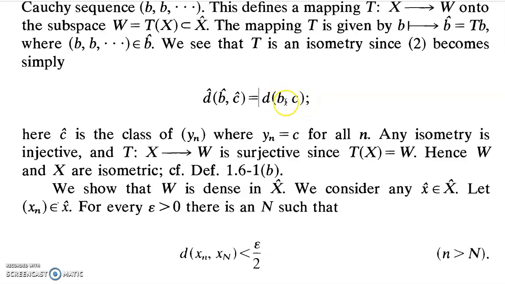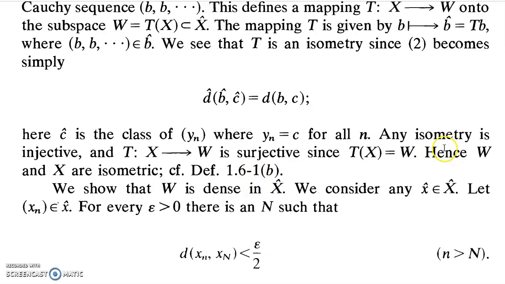Since in our sequence every element is b, and c cap corresponds to the sequence consisting of only the constant term c, we get the limit of d of b comma c. Since this is a constant number, its limit should be the same. So d cap of b cap, c cap should be equal to d of b, c.